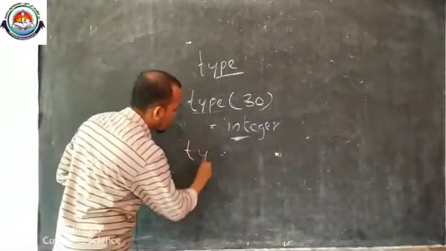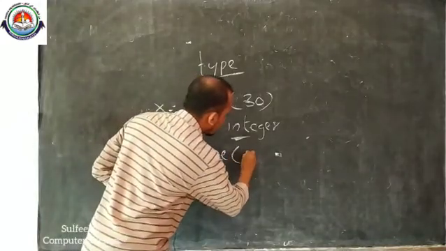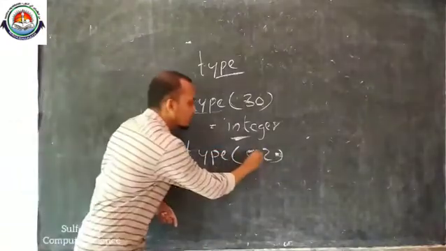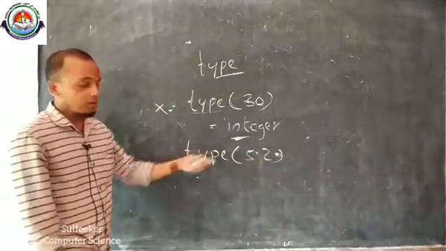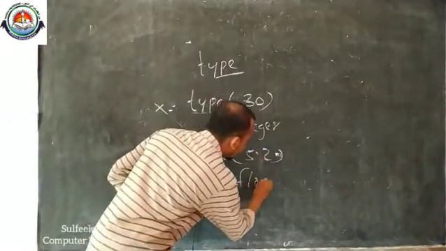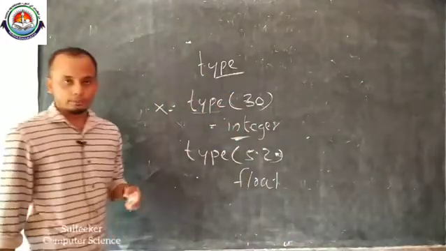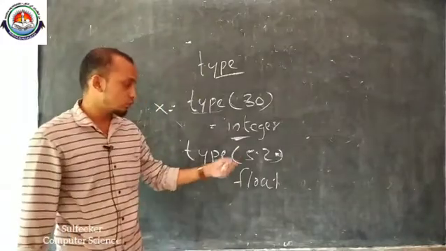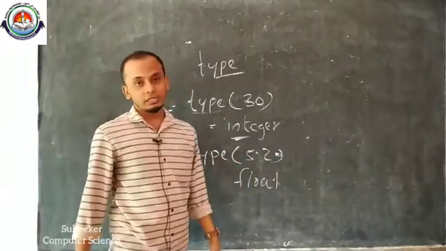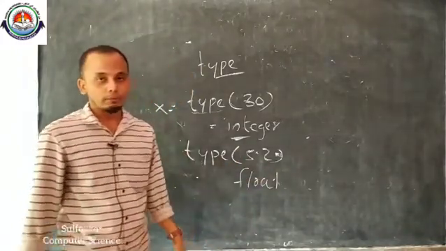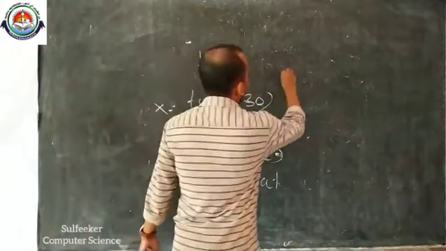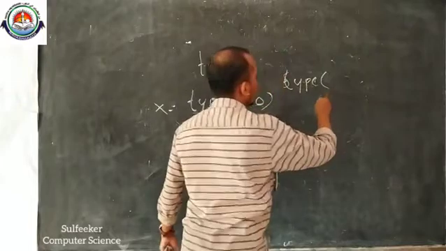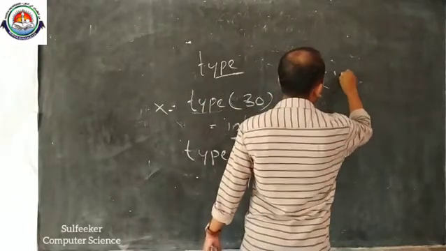Then type of 5.2. What will be the result? It is not an integer value. It is a floating type value. So we will get the result float. 5.2, the decimal part is there, so we will get the result float. Then type of "hello".